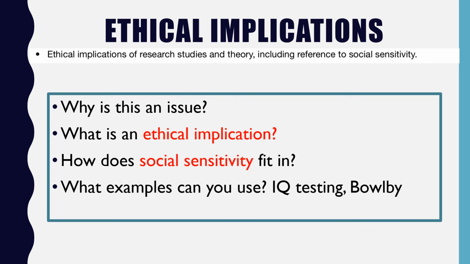Now, there's a number of really nice examples. You can go off spec, if you like, and talk about the idea of IQ testing. IQ testing was different tests that were developed in order to get into the American Army. And they resulted in many ethical implications because they ended up labelling certain ethnic groups of people as basically being morons.